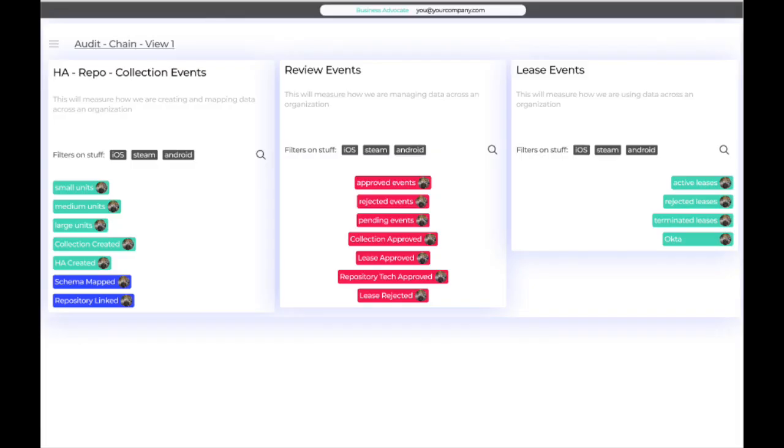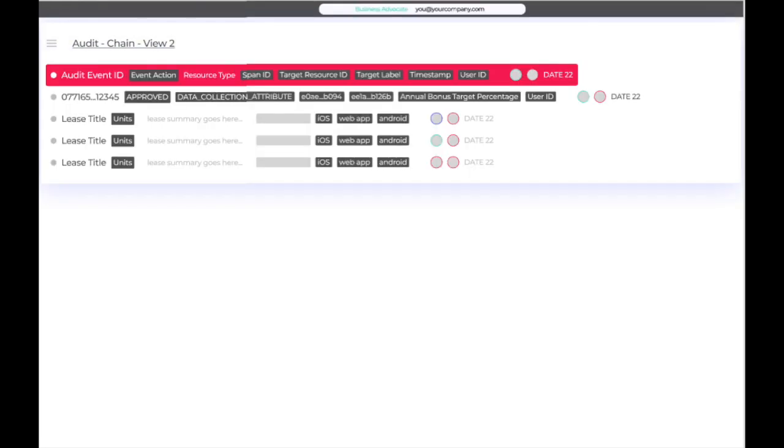An additional core feature of Shepherd is the audit log. Because all data is indexed and accounted for, all actions taken on that data are logged and made searchable. Not only does this satisfy compliance requirements, it makes it easy to surface valuable trends in how your organization is using data. See clearly if a particular data attribute hasn't been leased for a prolonged period of time. Conversely, identify data attributes that have a disproportionately high number of lease actions associated with them.